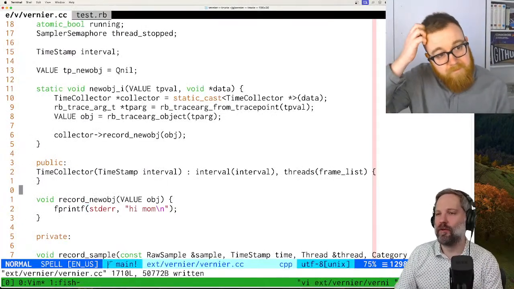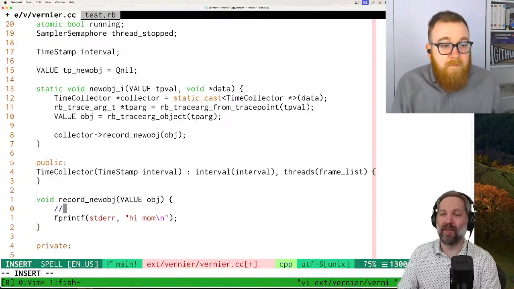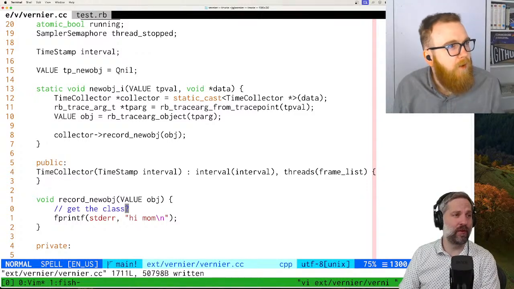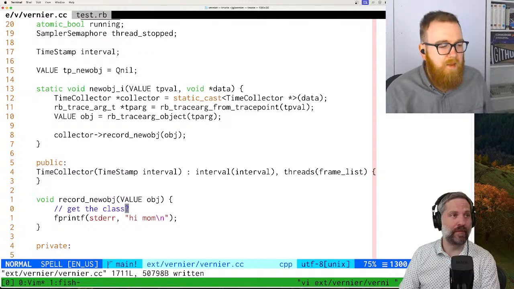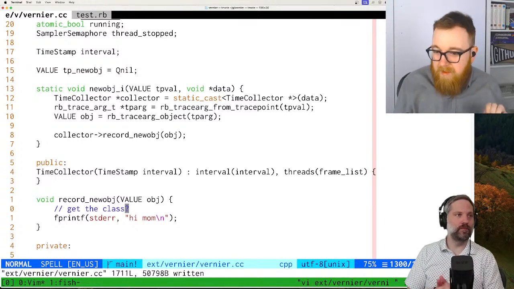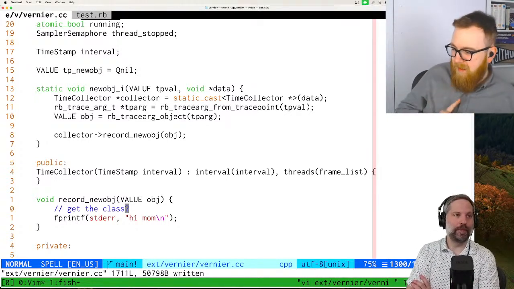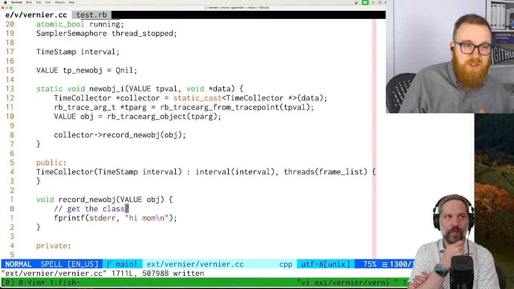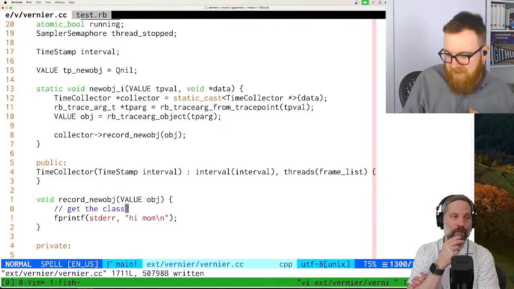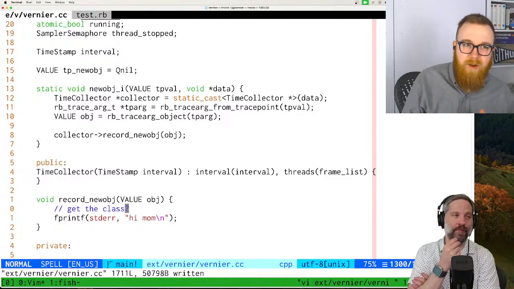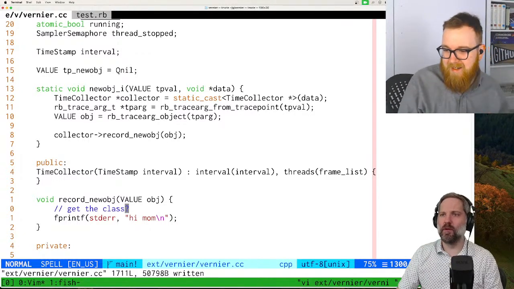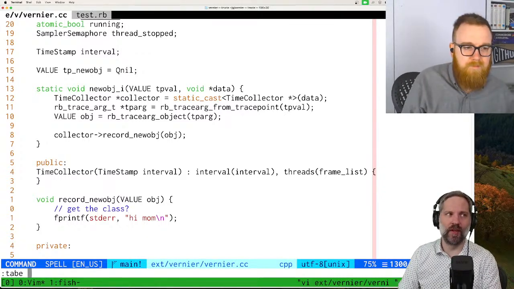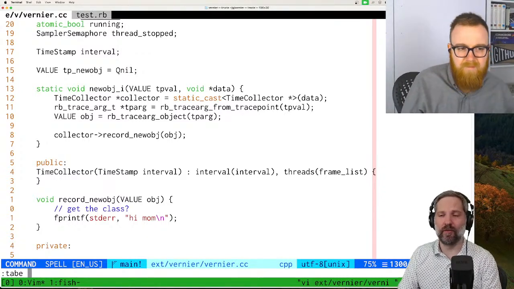Great. So what do we want to get? We want to get the class, I guess. Maybe we should just start by recording the stack trace. The thing I'm less sure about, though, getting the class could be interesting. I'm less sure about where we record this, because if we need to record it by thread, which we probably do, that might be a little complicated. Let me check the JSON, but I think we do need to record it by thread.